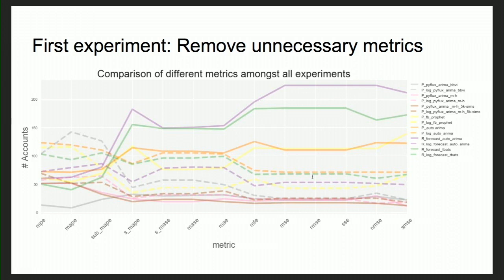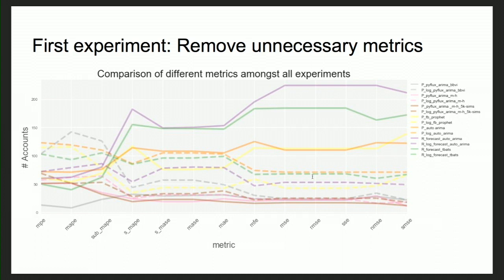Out of all 1,000 accounts we experimented on, that dotted orange reflects pmdarima AutoARIMA, so Python AutoARIMA ran with the log transformation. That is winning 125 times out of 1,000 unique time series that we experimented on.